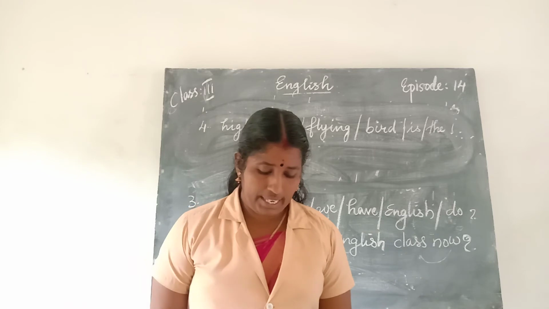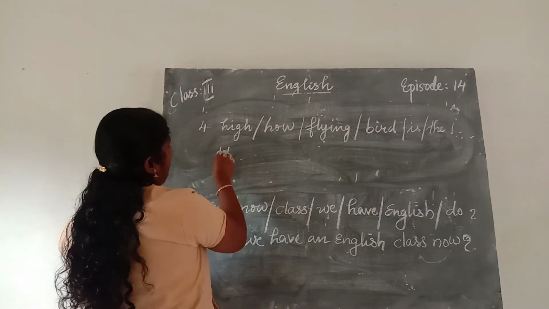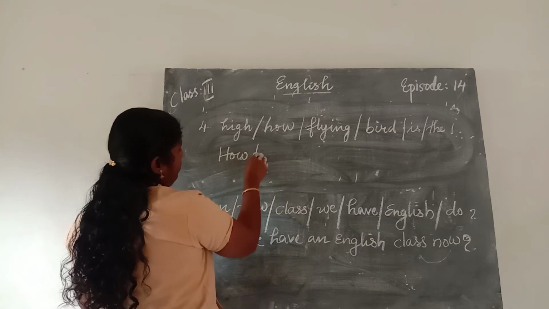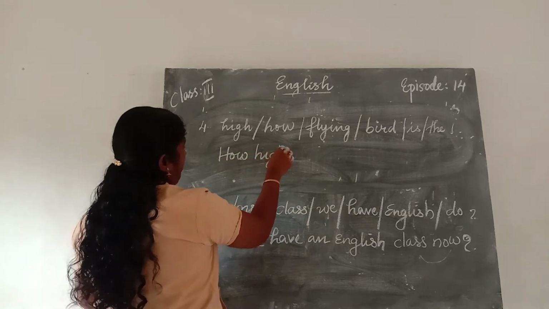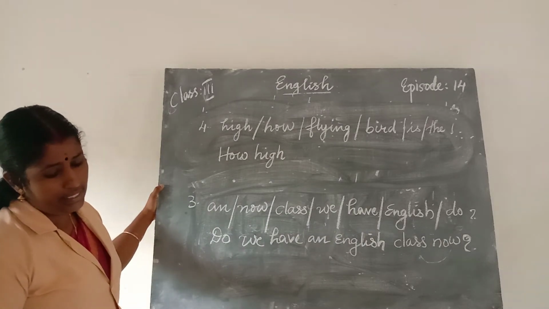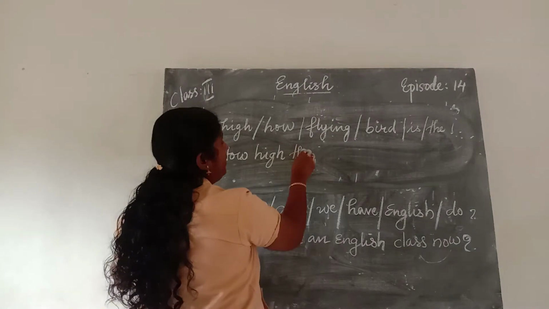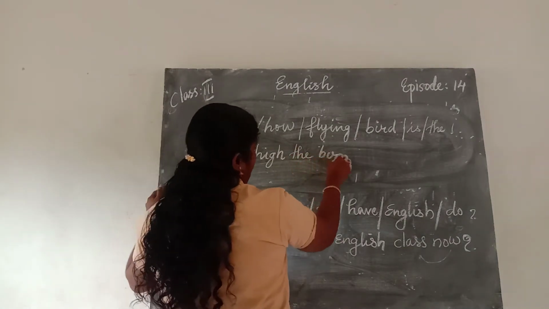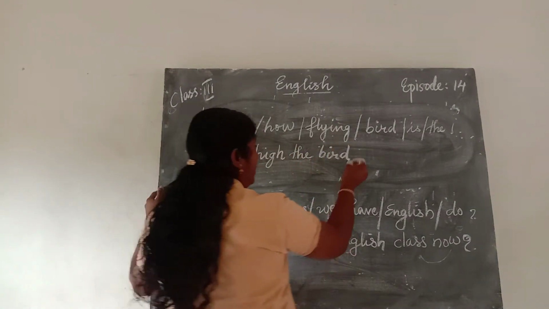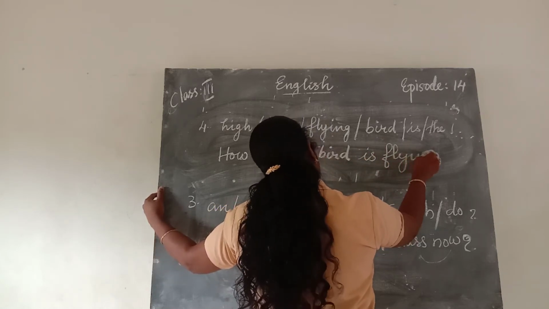Then how can we rearrange it? How high, exclamatory word, how high, yes, the bird is flying. How high the bird is flying.